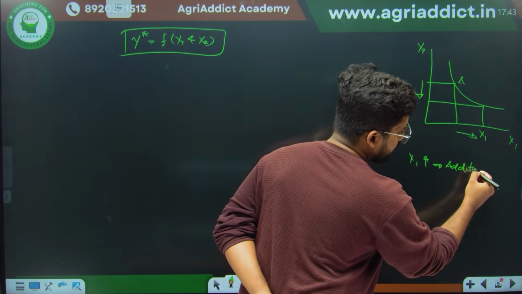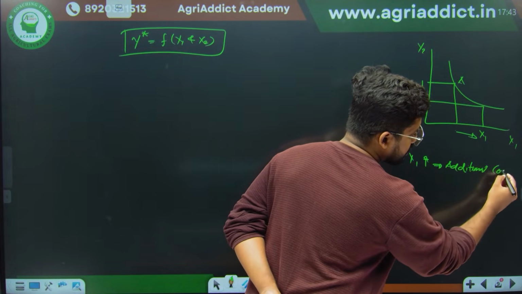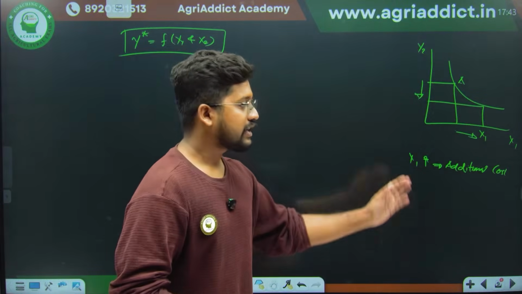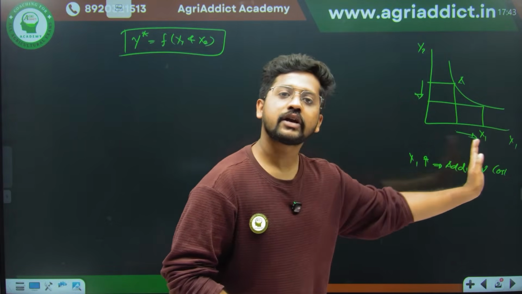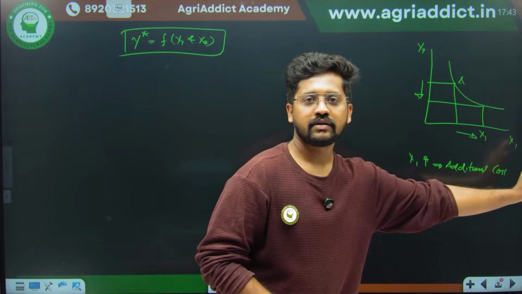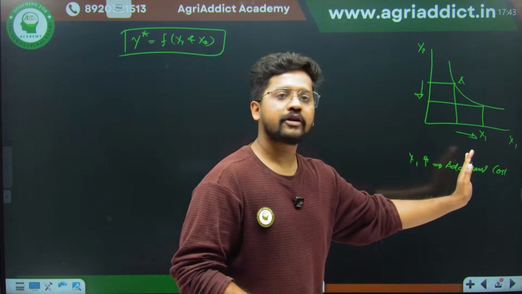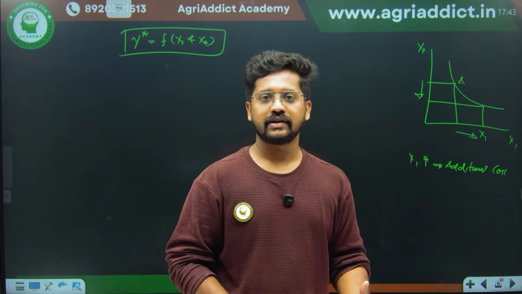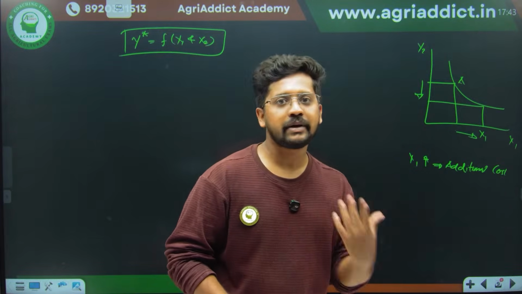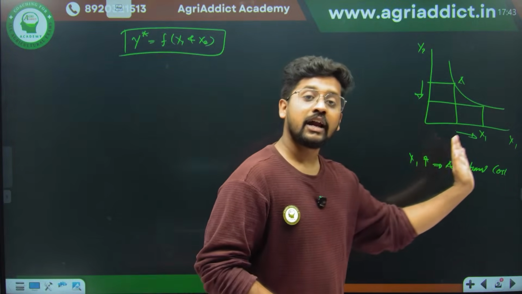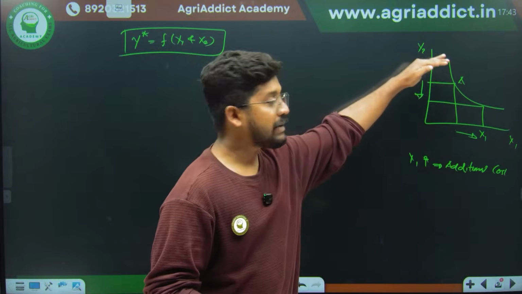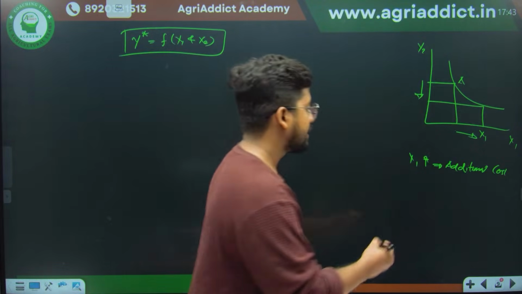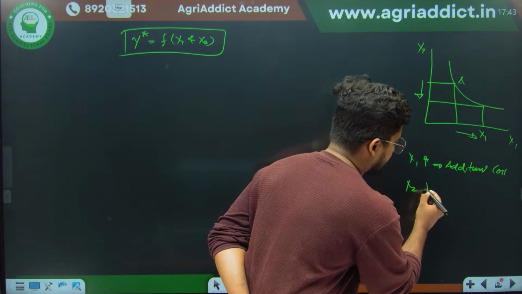When you are increasing your x1, you are buying more x1, they are inputs. So you will have some additional cost for purchasing some additional x1. But along with increasing x1, some x2 will be sacrificed, right?